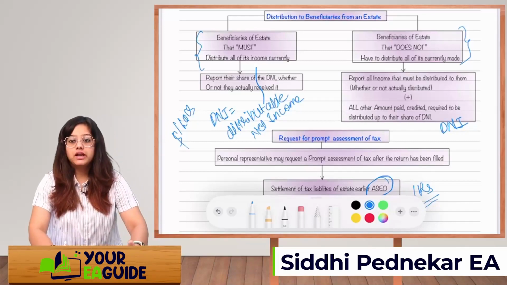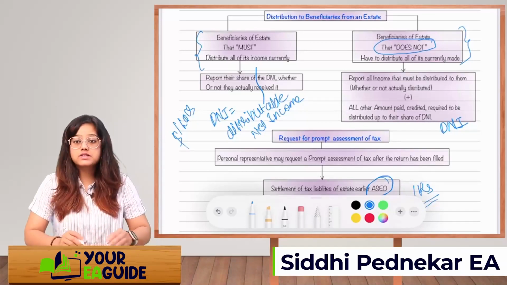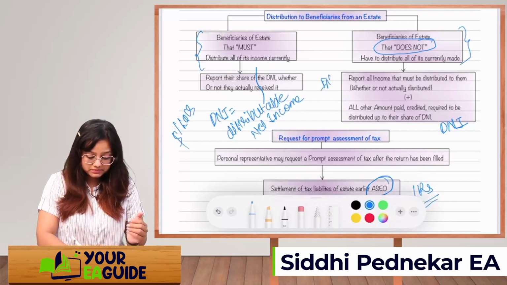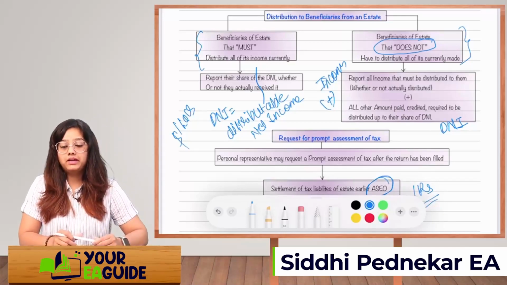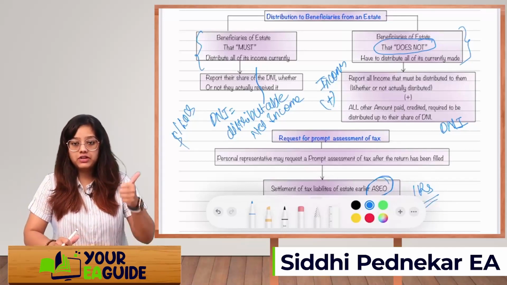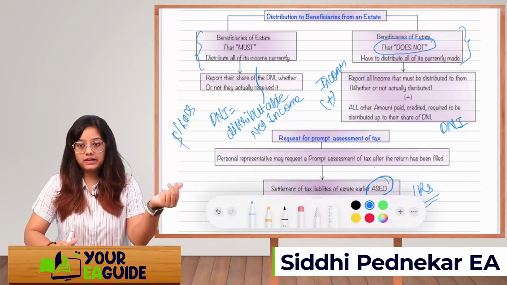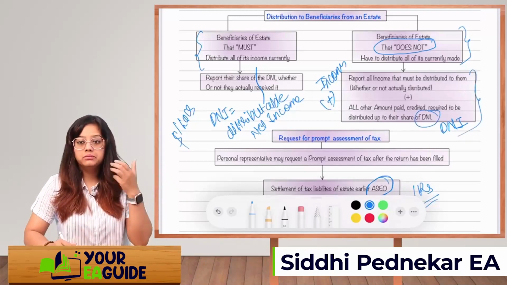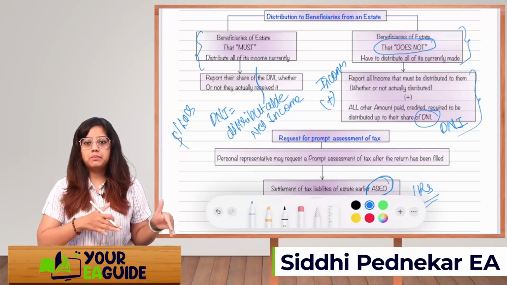See, if they fall under this category, then they will report all the income that must be distributed, plus all the other amount paid along with the income, if there is any additional payment made to the beneficiaries. Those two incomes will be added. There will be no practical question from this topic, but just remember the type of estate.